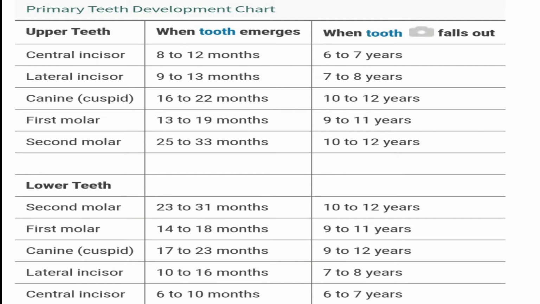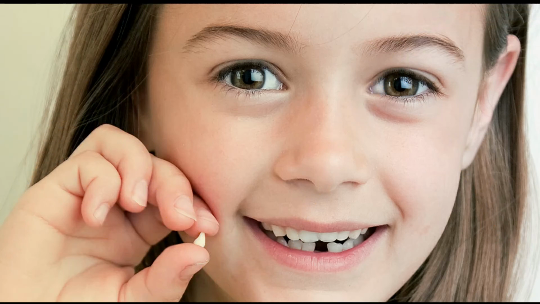Okay, children, did you understand about the primary teeth? Children, do you remember when your first tooth fell out? I think when you were at the age of 5 or 6 years old, your first tooth may have fallen out.